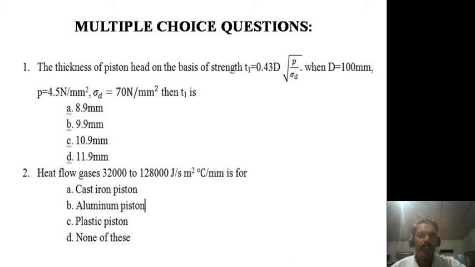The second question is like this: heat flow of gases, that is 32,000 to 1,28,000 joules per second meter square degree centigrade per mm, is for dash dash.